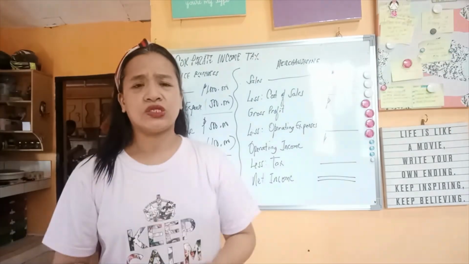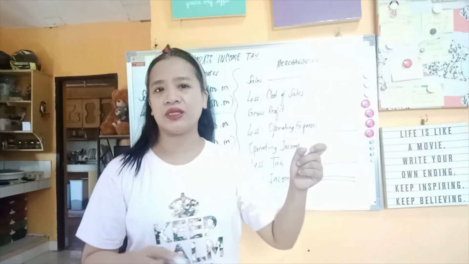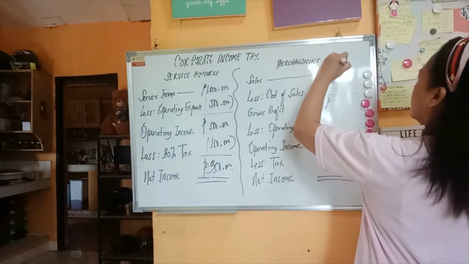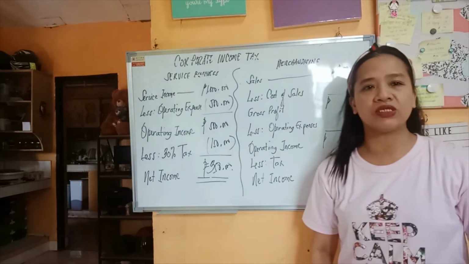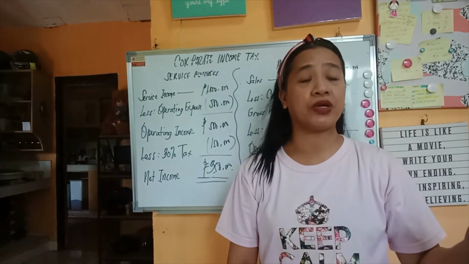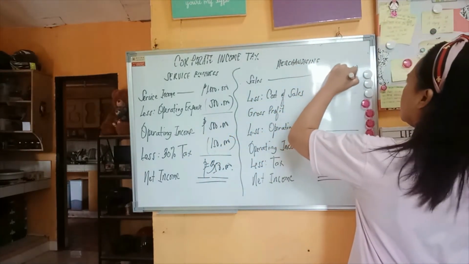Okay, let's start. Supposing that your business has sales worth 3 million. So again, we have 3 million sales. This one is only an example. And you have a cost of sales worth, for example, 1 million. So we deduct the 1 million here.